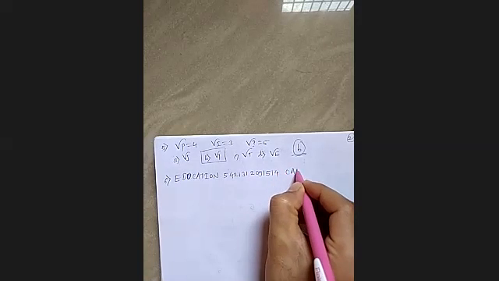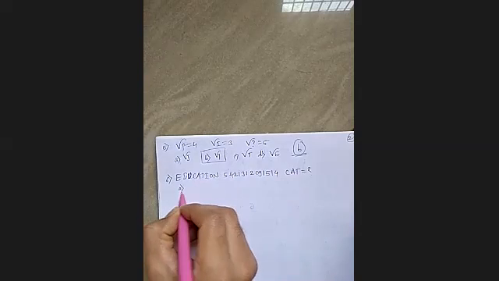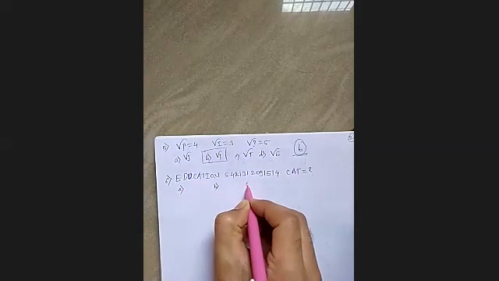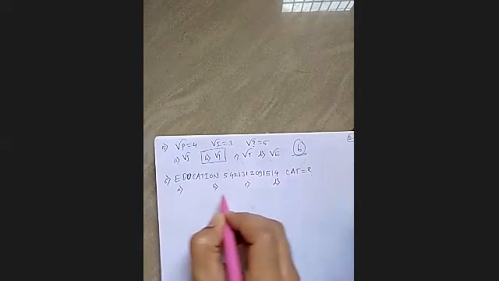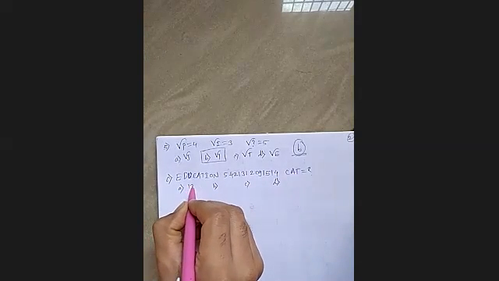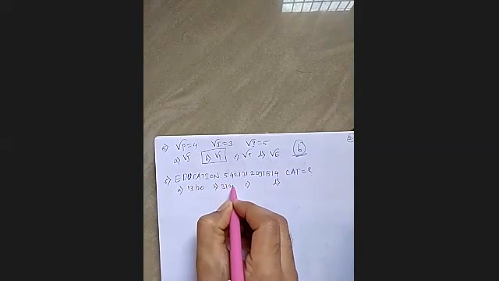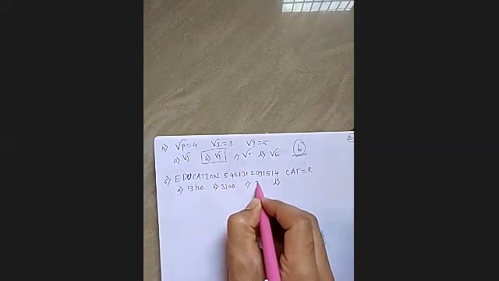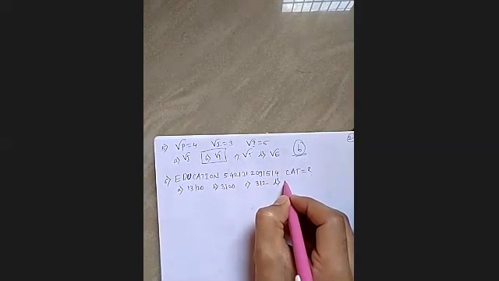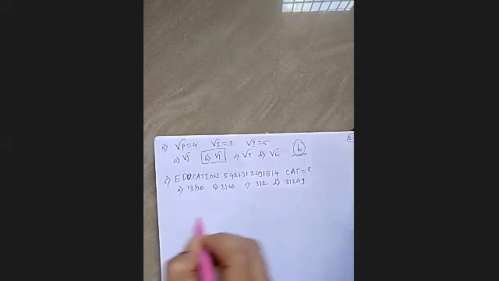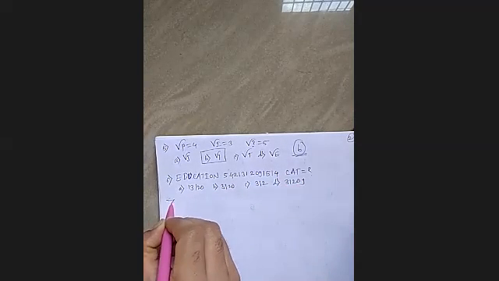Then what is cat? So your options are 3120, 3120, 3123, 3129, and so on. Again, very simple thing.